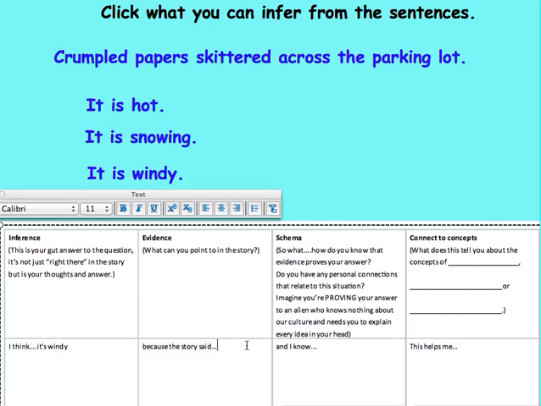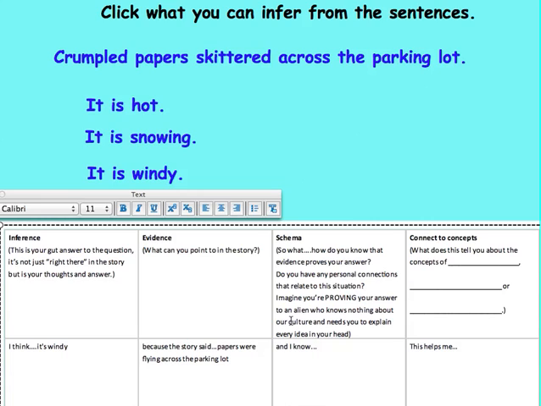Now you want to support that with what the author said, because the story said papers were flying across the parking lot. And I know this is where you make connections to your schema. How can you prove that it's windy based on what we know in the story? You really have to think about as if you were explaining this to an alien who knows nothing about our planet, nothing about what's going on here, and so you have to make it clear to them how this sentence proves that it's windy out.